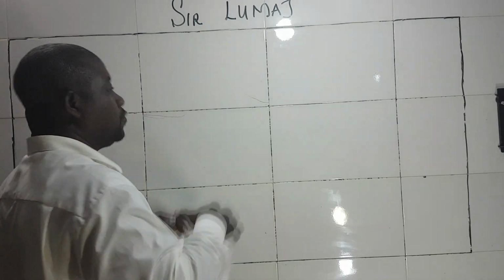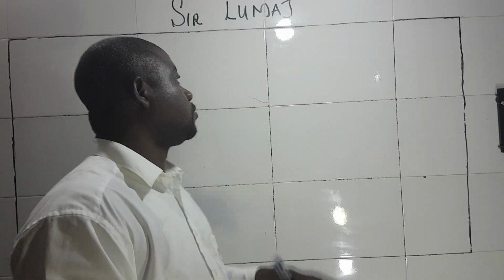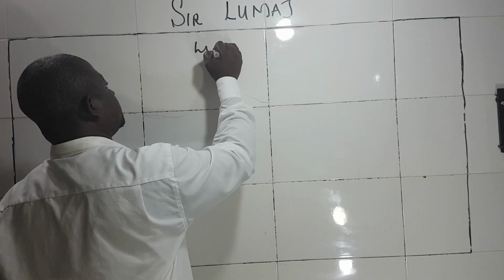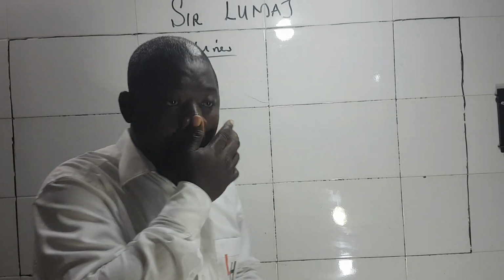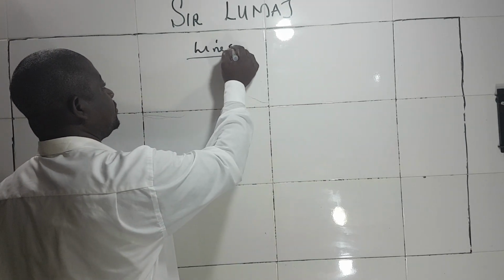Today we're talking about mathematics. Under mathematics, we are talking about the basic principles in mathematics. So today I'll be talking about lines. So the question is, what are lines, or what is a line?